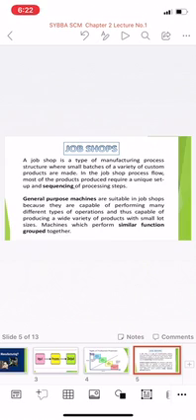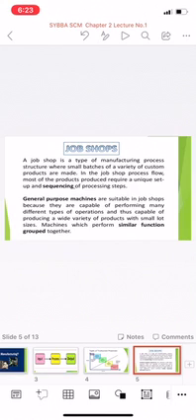A job shop is a type of manufacturing process structure where small batches of a variety of custom products are made. In the job shop process flow, most of the products produced require a unique setup and sequencing of processing steps. General purpose machines are suitable in job shops because they are capable of performing many different types of operations and thus capable of producing a wide variety of products with small lot sizes.